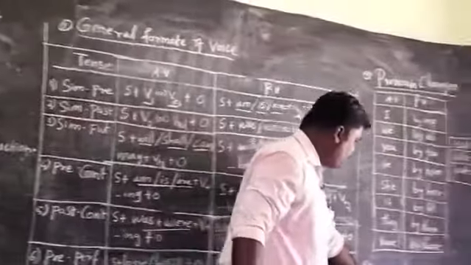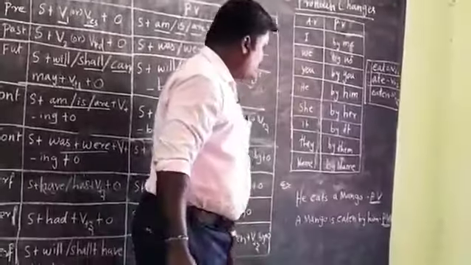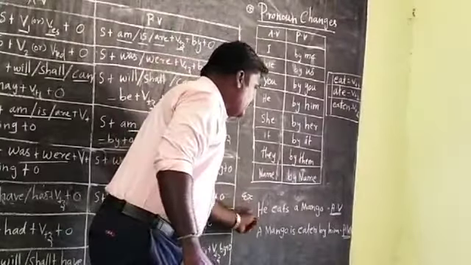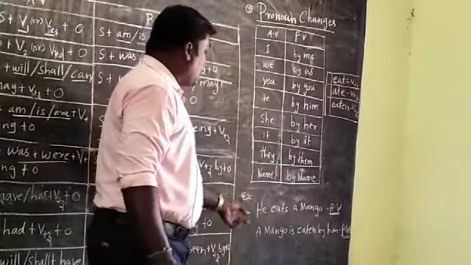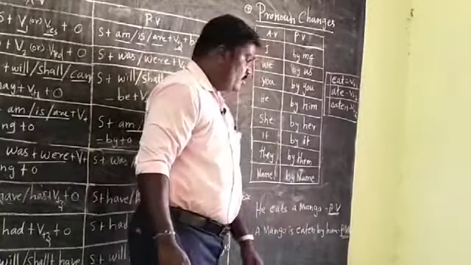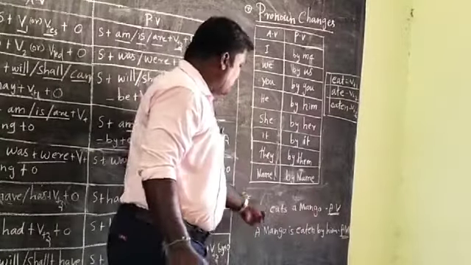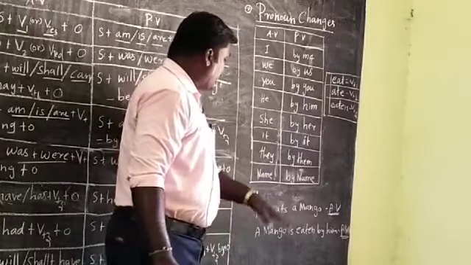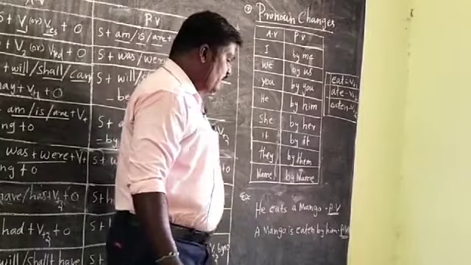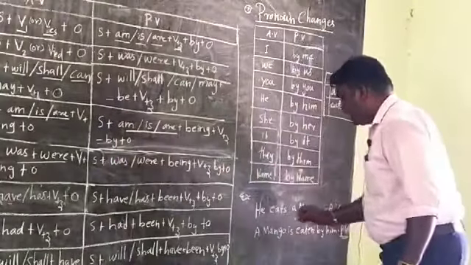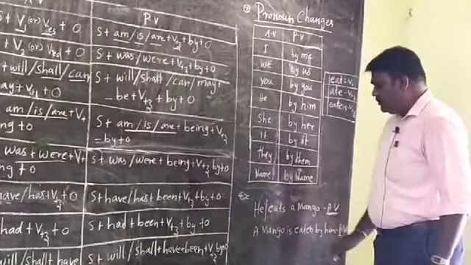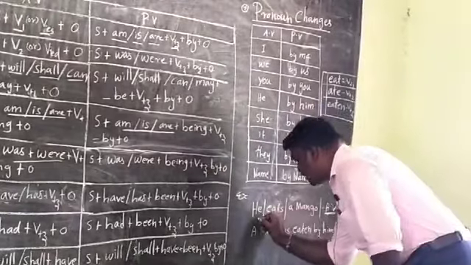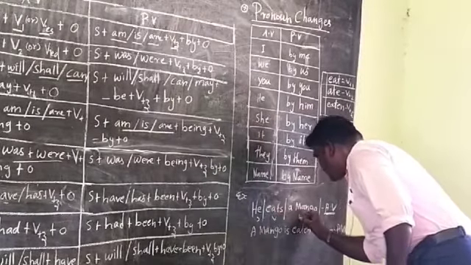Here is one example: He eats a mango. Actually, what is this? This is active voice. How do you understand this sentence is active voice? Because there is no by in the sentence. So this is called active voice. Before we change the sentence into passive, we identify which is the subject, which is the verb, which is the object. Here, he is the subject, eats is the verb, and mango is the object.